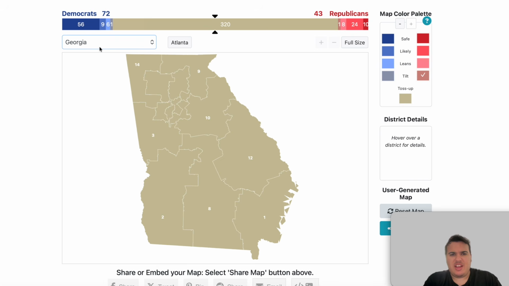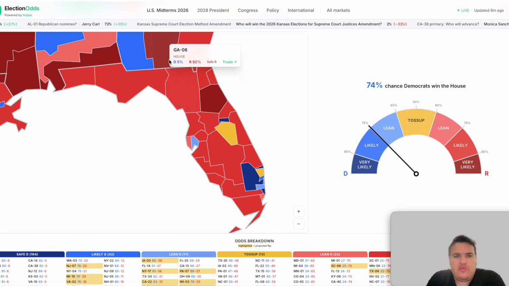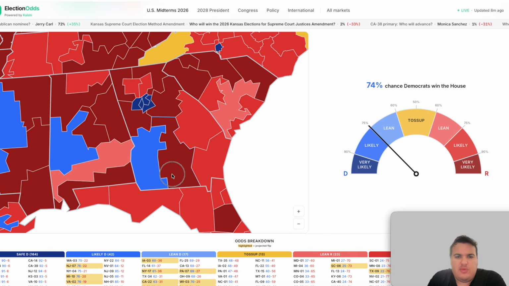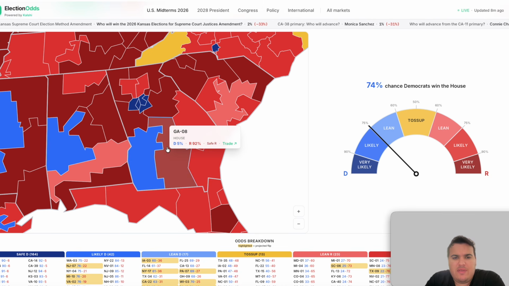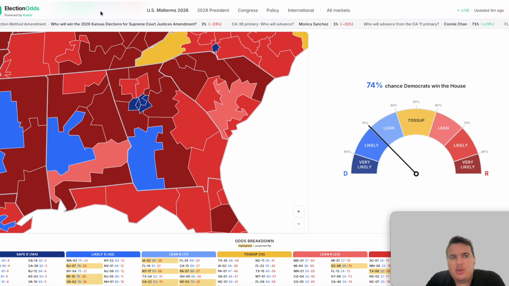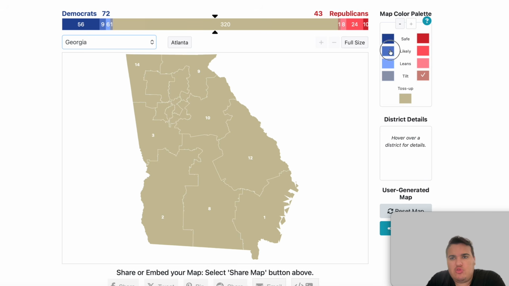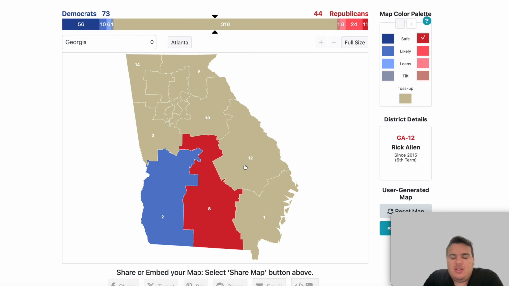Next, we can look at the state of Georgia. Georgia, there are several House districts in this state as well. Don't have to go too far from the state of Florida and just move up here. We see there's likely Democratic seat in the 2nd, safe Republican seat in the 8th. So we can get these two drawn in the way here. Likely blue 2nd, safe red 8th.